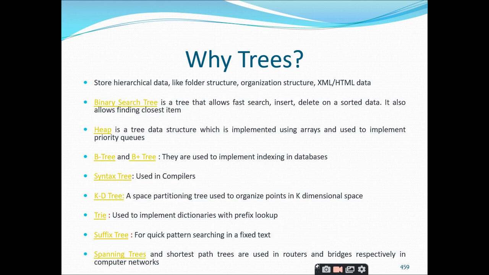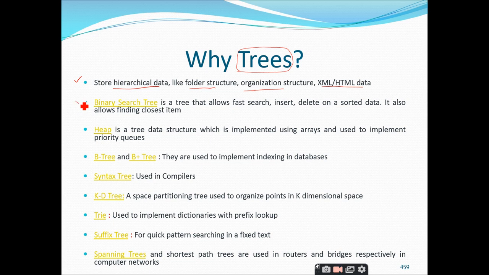So this is the applications of trees. Why are we going to use trees? As I told you, the first application is whenever you are going to store hierarchical data like folder structure, organization structure, XML or HTML data. When you find the term hierarchical representation, just remember that you are going to represent it with trees. That's it, nothing more than that.